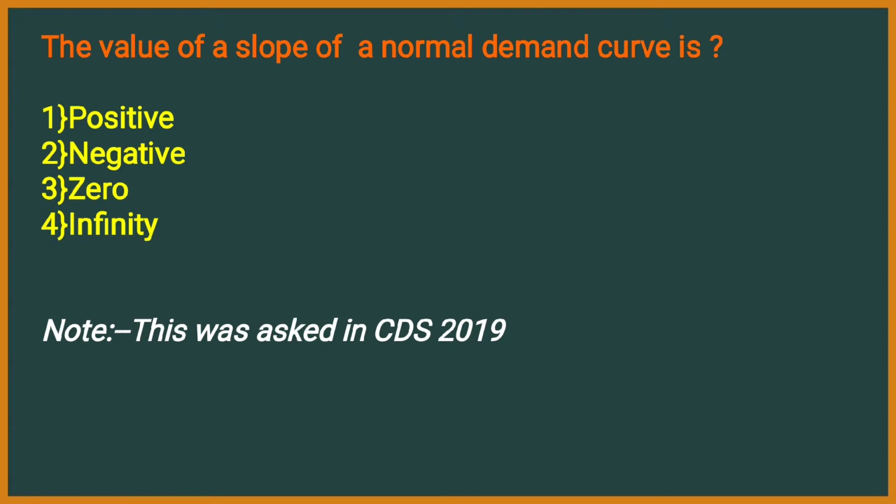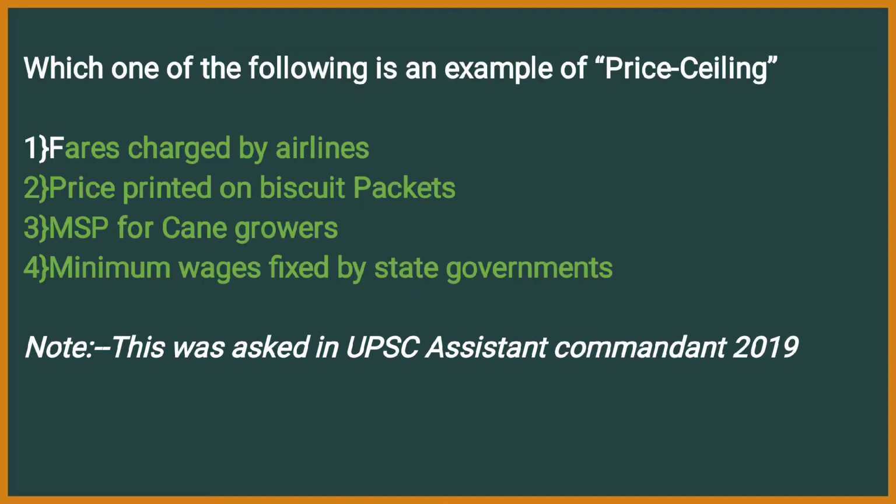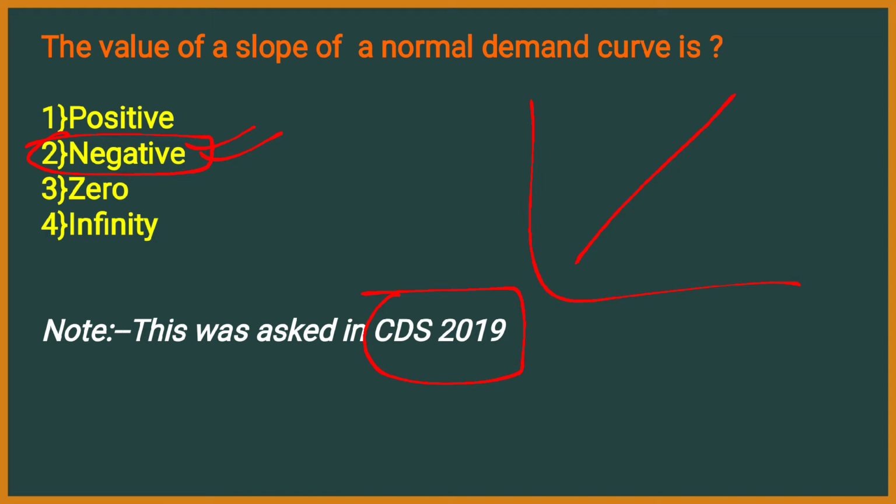The value of slope of a normal demand curve is, see, this is always a normal demand curve. The value of the slope of the normal demand curve is always option 1 positive, second negative, third 0 and fourth infinity. This question was asked in CDS 2019, very recently. Here the answer is negative. The value of slope of a normal demand curve is always negative. So I think I have drawn this diagram in a different way. It's like this.